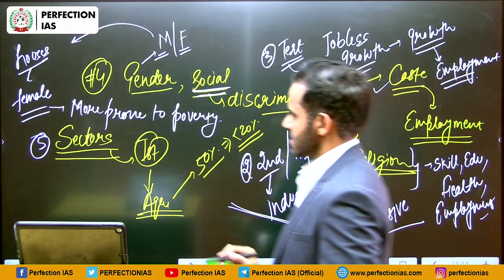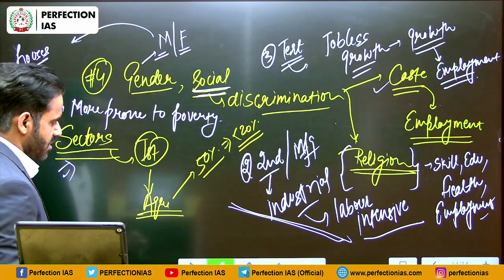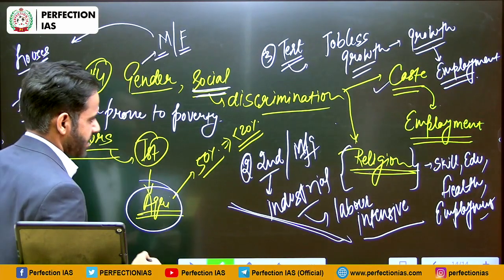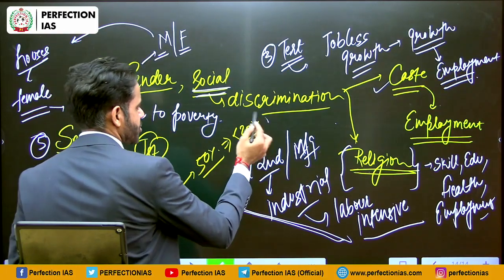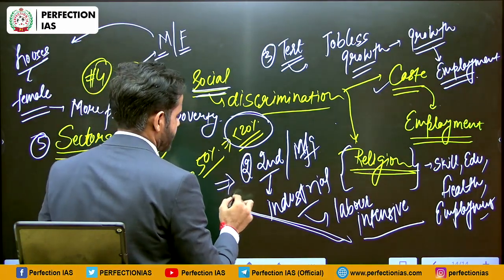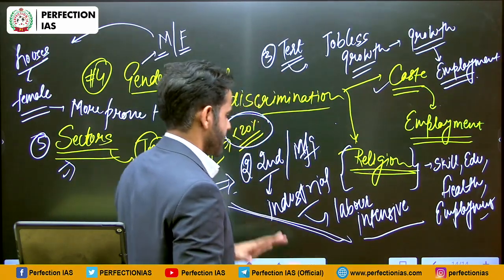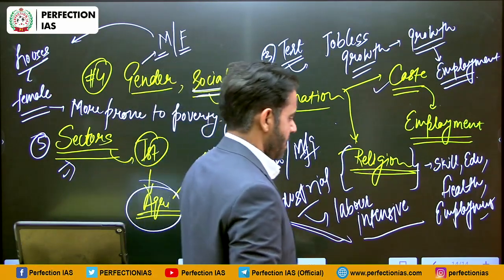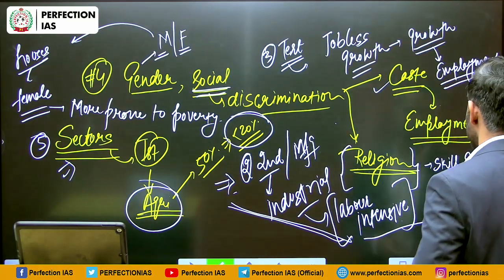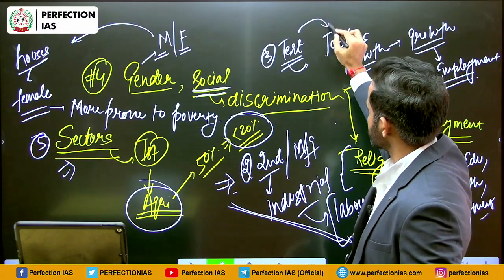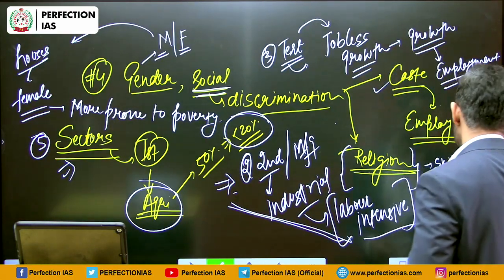Apart from that, we have discussed that the sectors of our economy are not able to generate the proper employment in our country. Agriculture sector is more or less stagnant. Of course, it is providing employment to a large number of population, but economic contribution is not that much. Then secondary sector is not providing that much employment opportunities. Of course, it can provide. There is huge potential in secondary sector. It is labor intensive. Labor intensive means it can provide employment to a large number of population. Tertiary sector is leading to jobless growth. That means it is growing, but it is not providing that much employment opportunities.